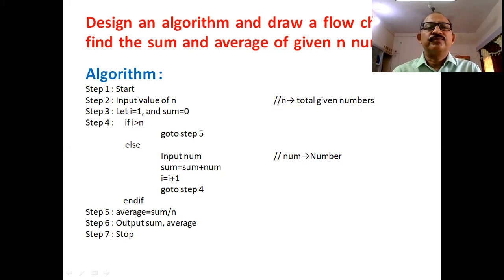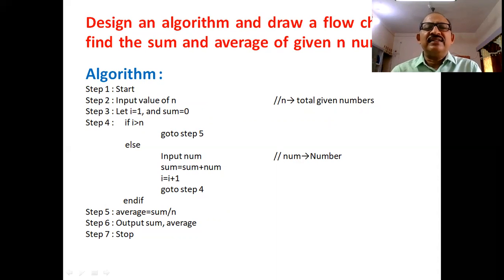Next step, input the value of n, where n is the total given numbers. Next step, we set I equal to 1. I is used as a counter, and next is a variable sum, which we initialize to 0.